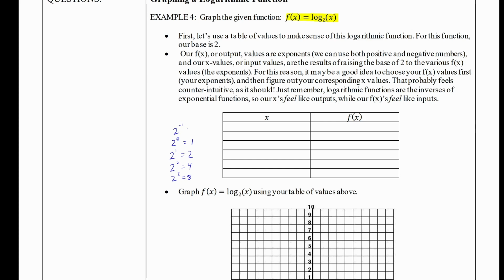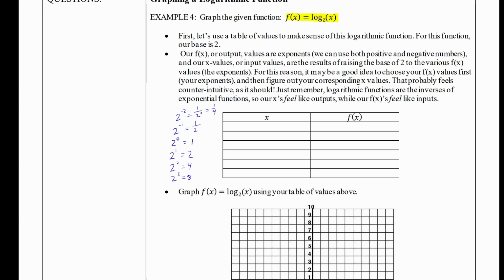The way that a negative power works, if we remember our algebra, is a negative exponent is like putting that thing in the denominator as a positive exponent. So 2 to the negative 1 is like 1/2. And 2 to the negative 2 is 1 over 2 squared. I take that same exponent, put it in the denominator as a positive power. 2 squared is 4, so this will be 1/4.